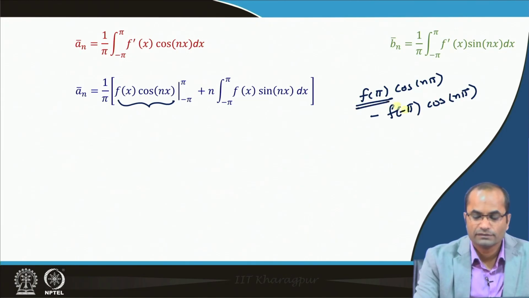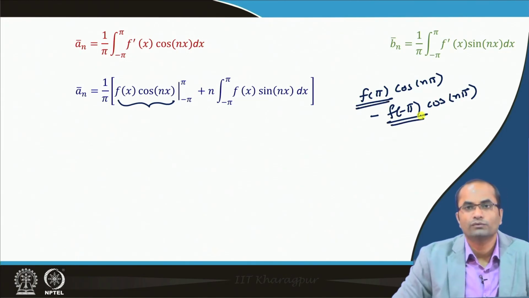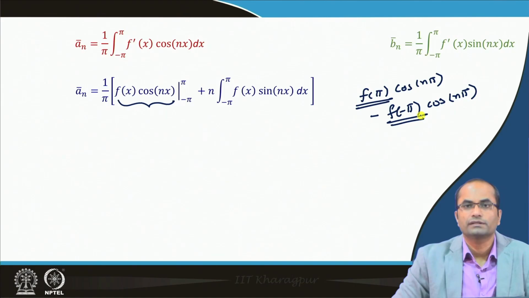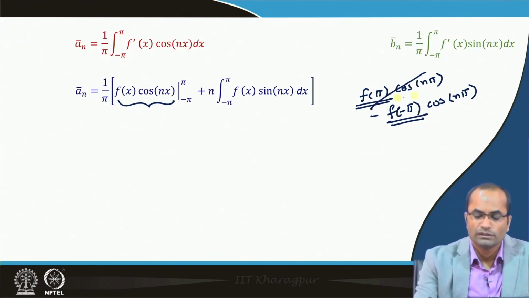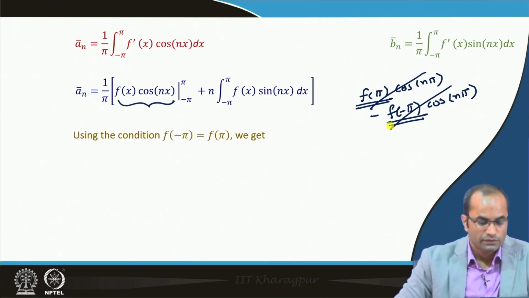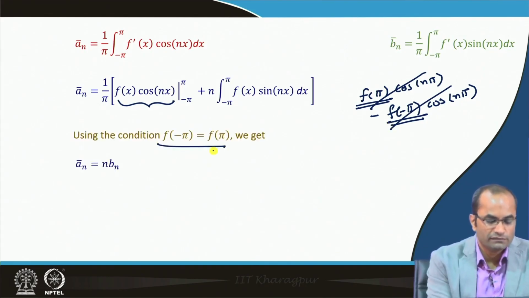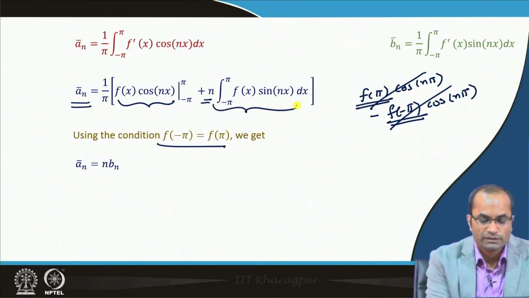So, we have a further assumption that f of pi is equal to f of minus pi; the function is also maintaining continuity at the end points there. So, here this will get cancelled. Using this condition, we get a n bar is equal to n times, and what is this here? This is b n.